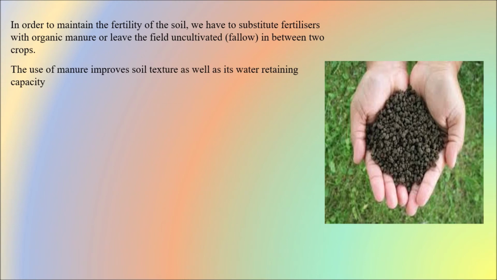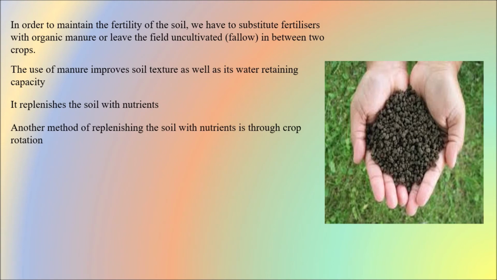The use of manure improves soil texture as well as its water retaining capacity. So when we use manure instead of fertilizers, it not only improves the soil quality, but also the water retaining capacity, which is very essential for the soil to get good yield. It replenishes the soil with the lost nutrients. Another method of replenishing the soil with nutrients is through crop rotation.